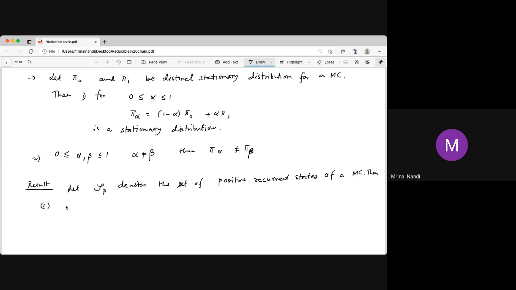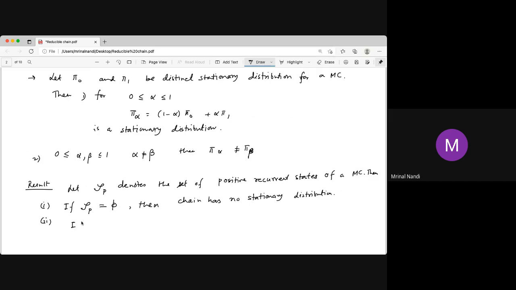Result number 1: if that set is empty, then the chain has no stationary distribution. That we've already proved in the previous lecture. So a stationary distribution is always concentrated on the positive recurrent states.